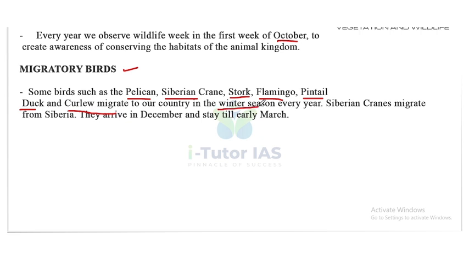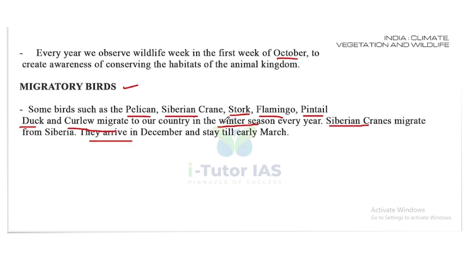So every year they come to India in the winter season. Siberian cranes migrate from Siberia. So they migrate from the Siberia area. That means they travel a long distance. They arrive in December, that is in the winter season, and they stay till early March. So that's all about the chapter.